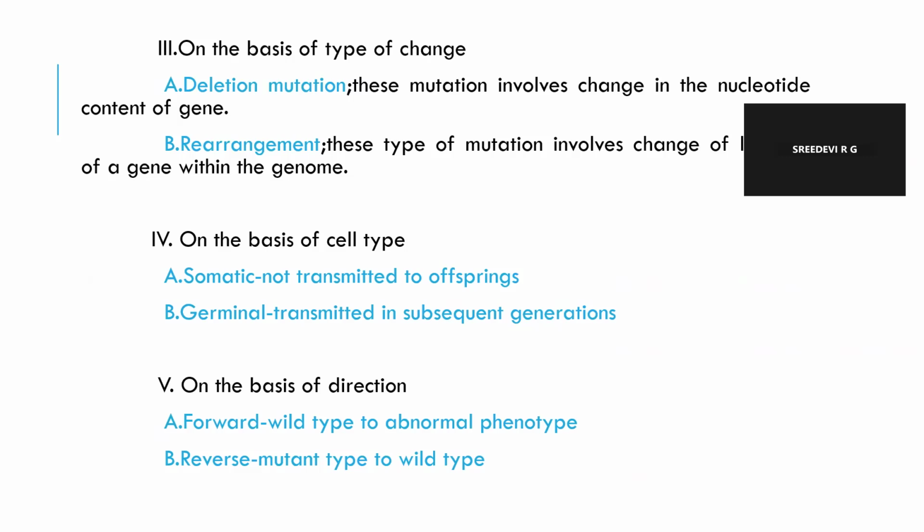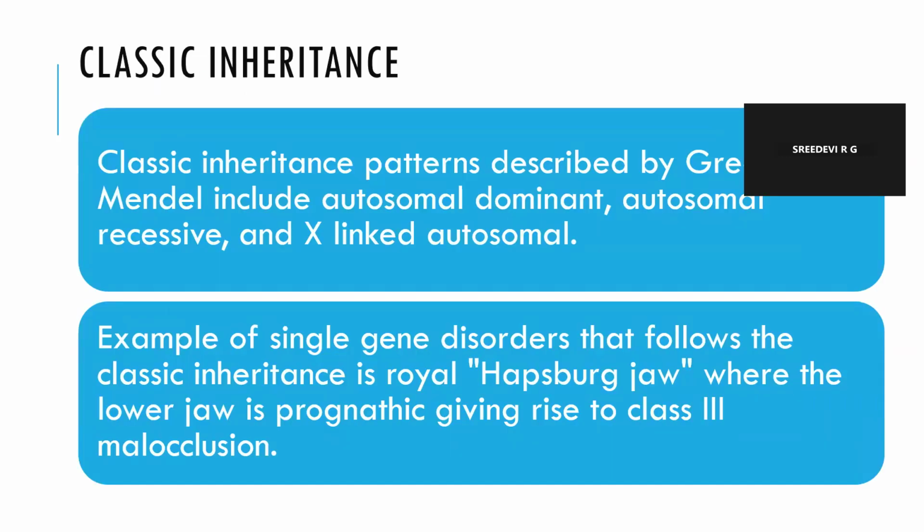Now, there are other types like deletion mutation and rearrangement mutations. So, what are deletion mutations? These mutations involve change in the nucleotide content of the gene. Rearrangement mutation involves changes of a gene within a genome. On the basis of cell type, somatic mutations are not transmitted to offsprings, germinal mutations are transmitted in subsequent generations. On the basis of direction, forward and reverse. Forward can lead from wild type to an abnormal phenotype, whereas reverse means a mutant type to wild type.